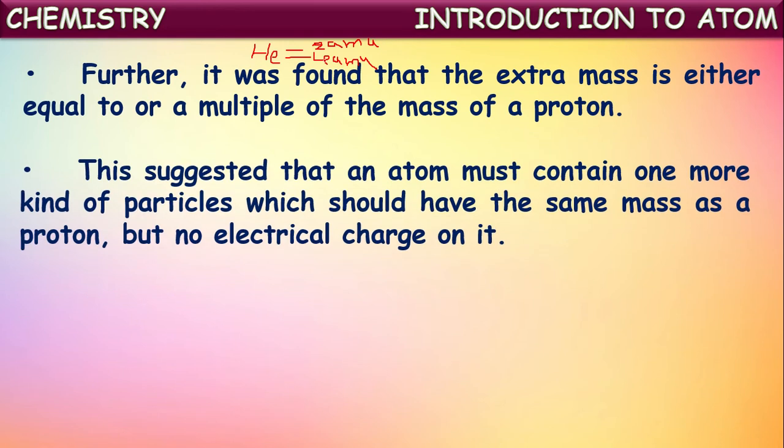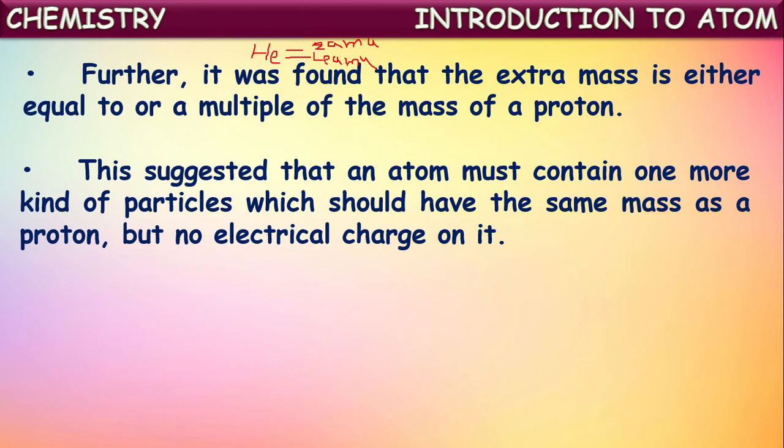This suggested that an atom must contain one more kind of particle which should have the same mass as a proton but no electrical charge, because by the presence of these particles no electrical charge influence is seen on the atoms. Already they found that electrons have negative charge and protons have positive charge.